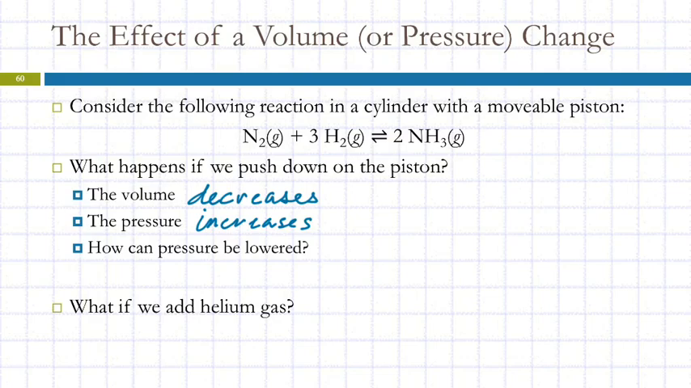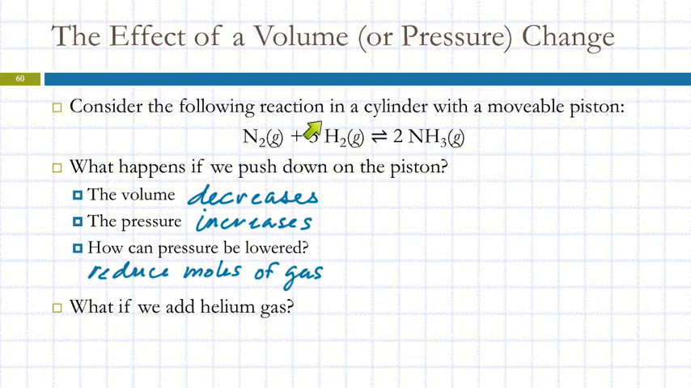So we've increased the pressure. The equilibrium then wants to decrease the pressure. How could pressure be lowered? We can't change the temperature. We can't change the volume. What's the other thing in the ideal gas law? Moles of gas. We can lower the pressure by reducing the number of moles of gas. So remember, with gases, it doesn't matter what the particles are. It's just how many there are.